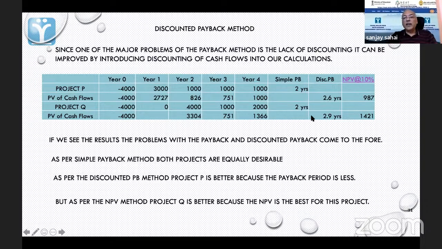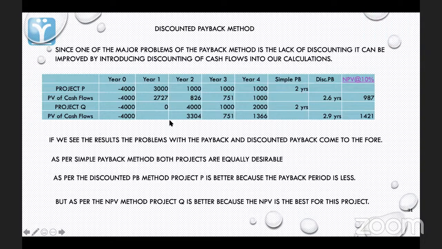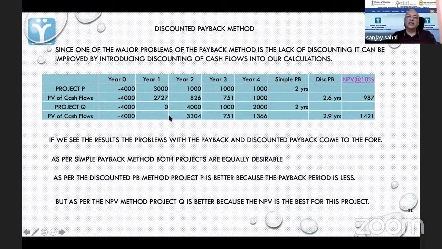Why is the payback period higher in this case? Because in year 1 there is no receipt. Yes, because in year 1 there is nothing. So even the discounted payback is not taking into account fully the timing.